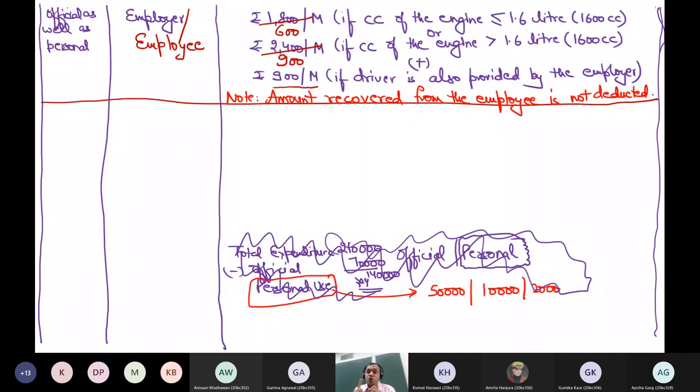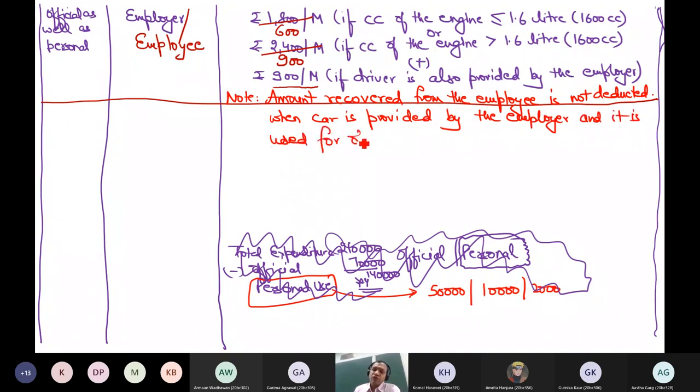The amount recovered from the employee is not deducted when the car is provided by the employer, and the expense is incurred by the employer or the employee, it doesn't matter, but the use is official as well as personal. It does not matter who incurred the expenses, but if it is used for official and personal purpose, you do not deduct.